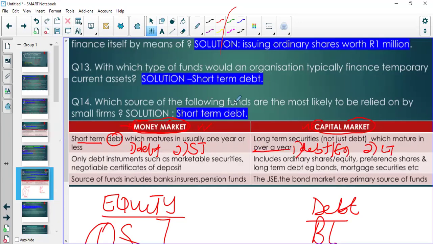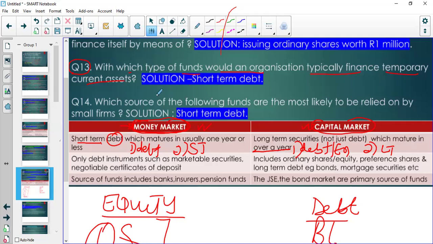These are some of the things that you need to know, because they're going to ask you a lot of these things, and you need to make sure that you can respond effectively. For example, one of the questions that they've asked previously, and they keep repeating this: which type of funds would an organization typically use to finance temporary current assets?